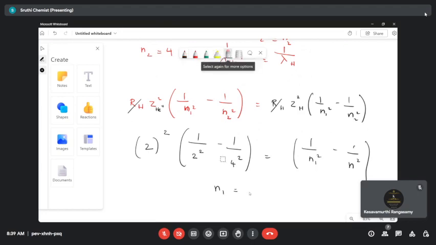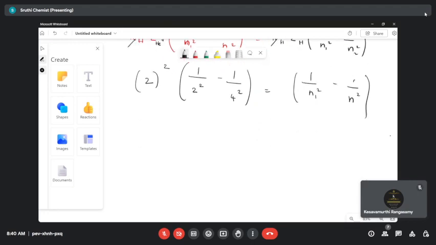We'll do it stepwise. So this is 2 square, 4, and then this is again 4, and this is 1 by 16, which is equal to 1 by N1 square minus 1 by N2 square. Is there any doubt in this, students? Clear? Okay.